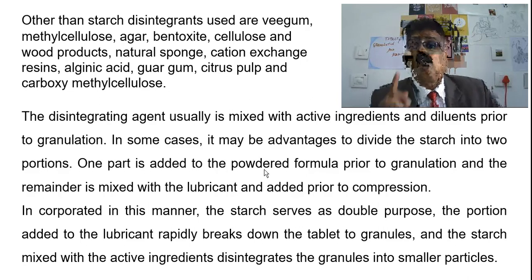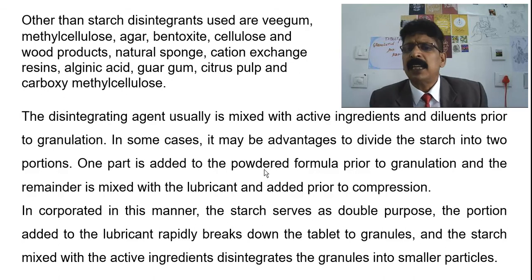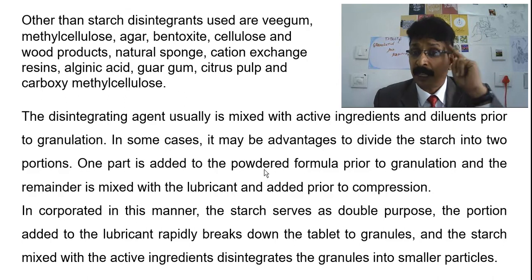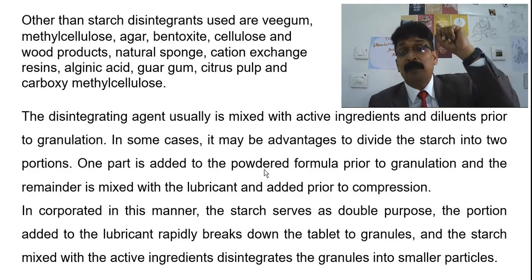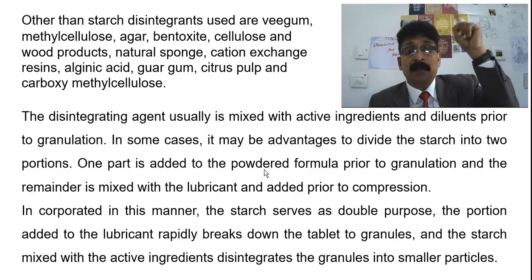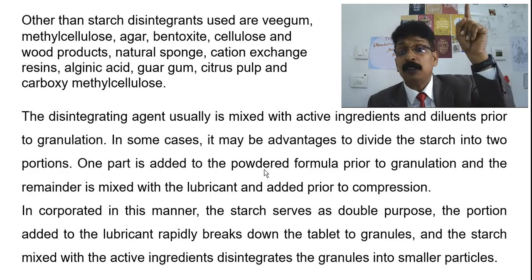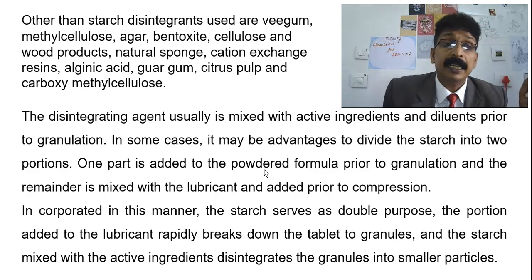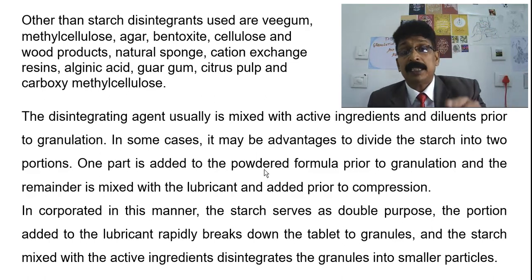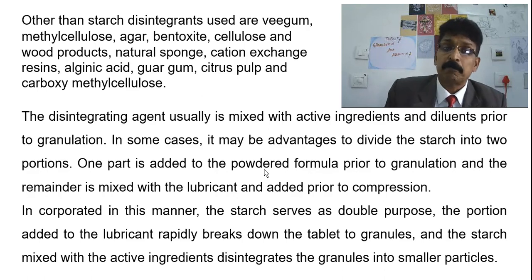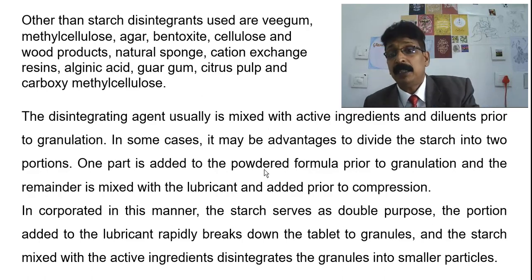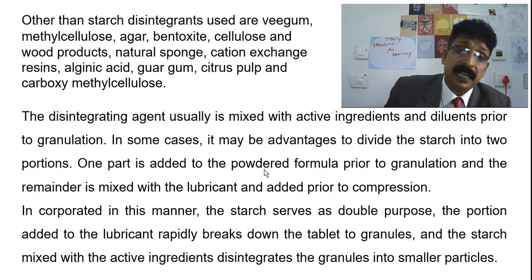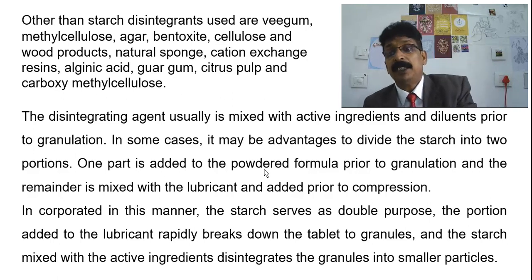In some cases, it may be advantageous to divide the starch into two portions, because starch can be used as a binder also. One part is added in the powder formula prior to granulation, and the other part is mixed with the lubricant added prior to compression. In this manner the starch serves a double purpose: the part added with the lubricant rapidly breaks down the tablet into granules, and the starch mixed with the active ingredient disintegrates the tablet into smaller particles.